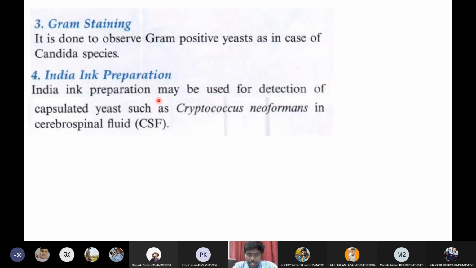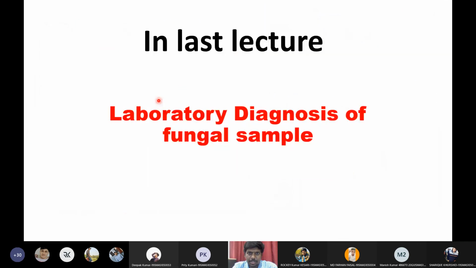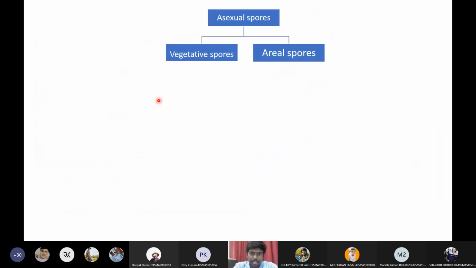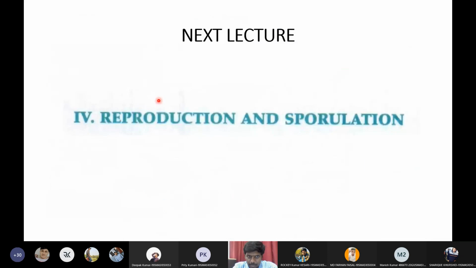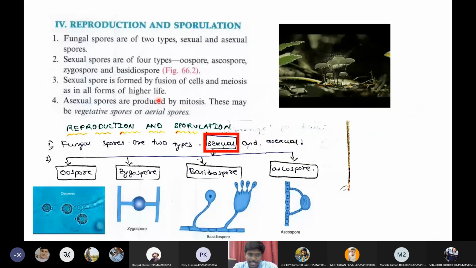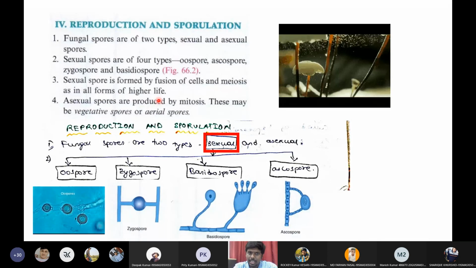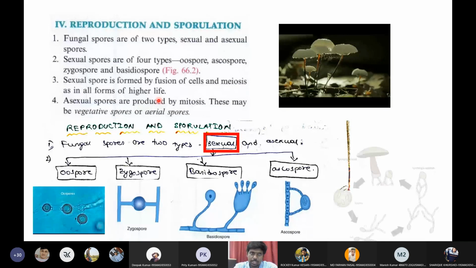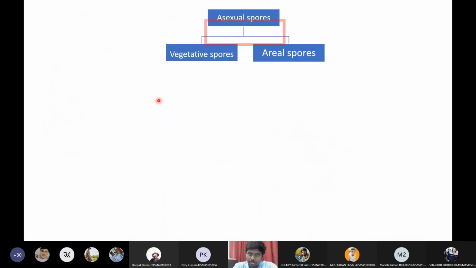So a quick revision of today's lecture. Today we discussed reproduction and sporulation in fungi. We have two types of reproduction, sexual and asexual. Sexual reproduction happens because of meiosis by fusing of cells. There are 4 types of spores produced by sexual reproduction: oospores, zygospores, basidiospores, and ascospores. Then in asexual reproduction, the process happens within the same hyphae.